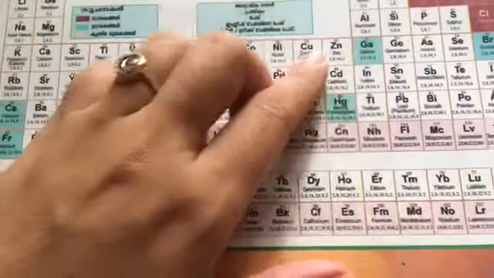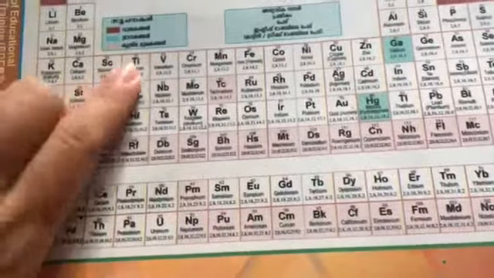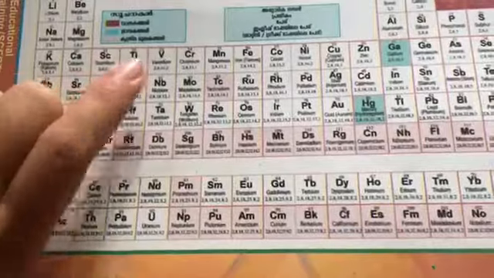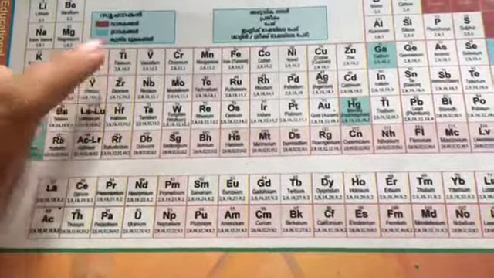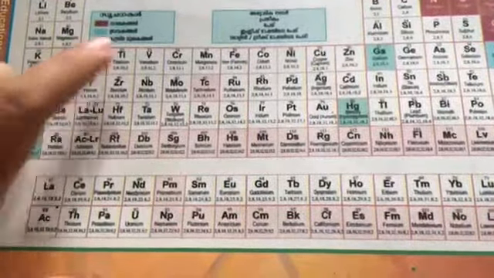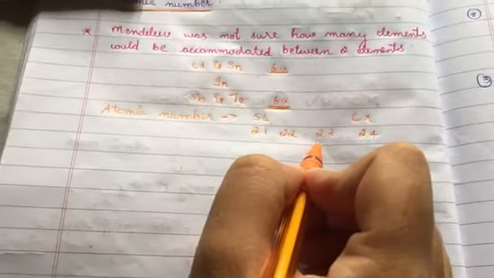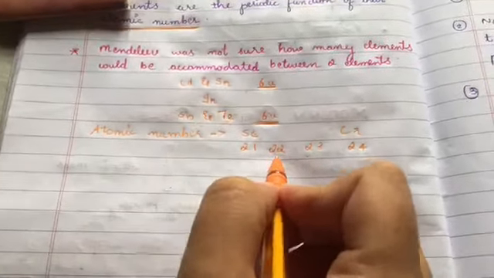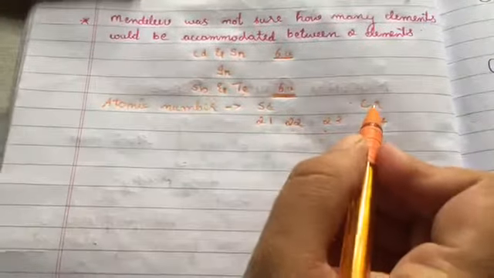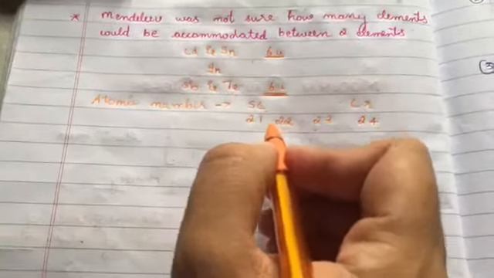Since the elements are arranged in increasing order of atomic number, and the difference between two elements is 1 unit, we can say there will definitely be two elements present in between scandium and chromium, with atomic numbers 22, 23.